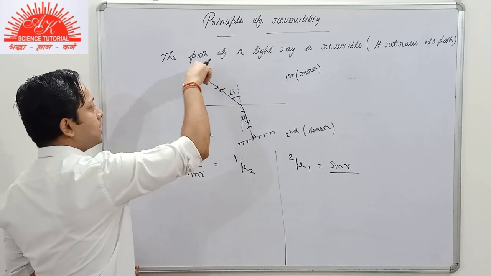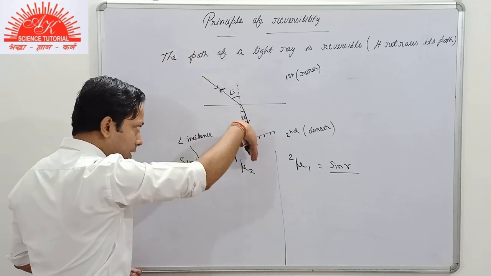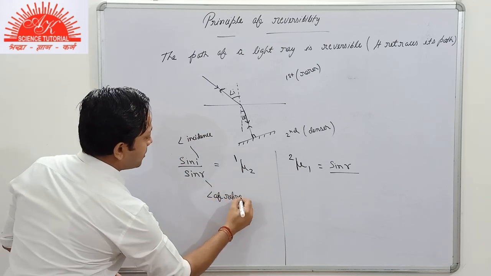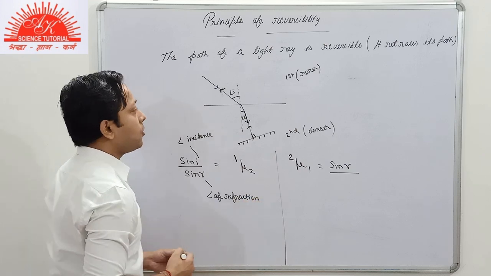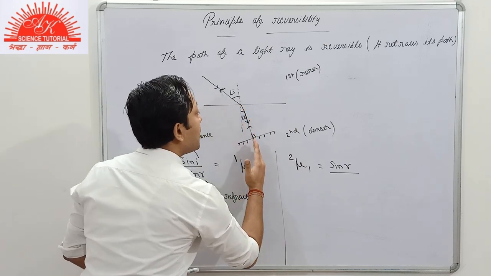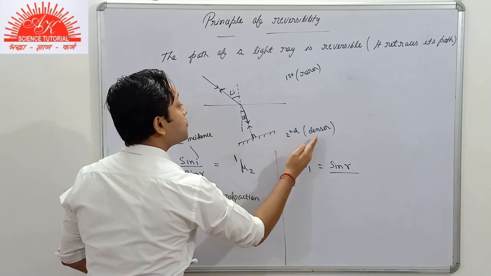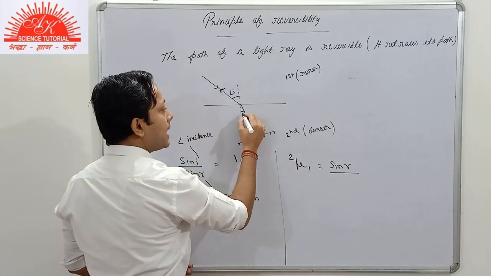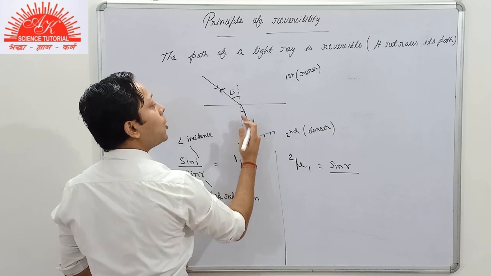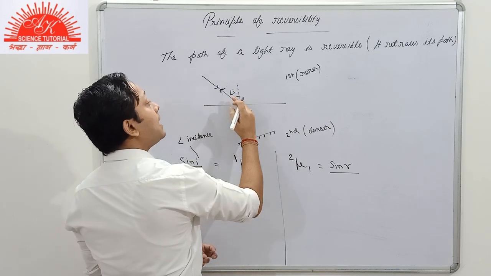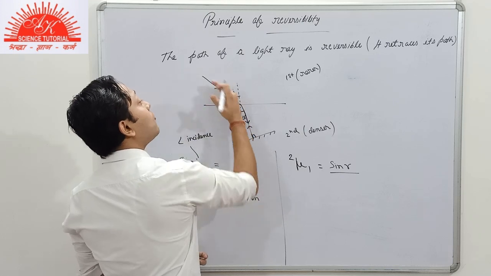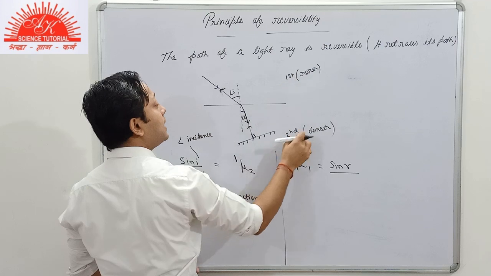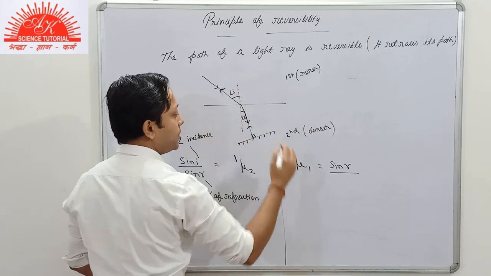In the first case, the light ray was traveling from rarer to denser, and this was obviously the angle of refraction. But in the second case, when the light ray retraces its path, it moves from denser to the rarer medium, so this angle R represents the angle of incidence, and this angle I represents the angle of refraction, because this time the rarer medium is the second one and the denser medium is the first medium.